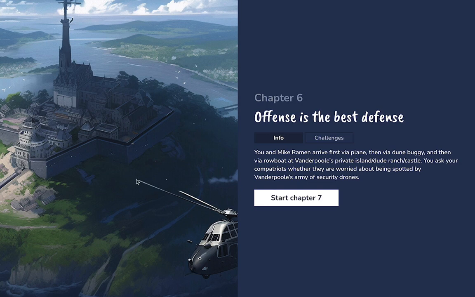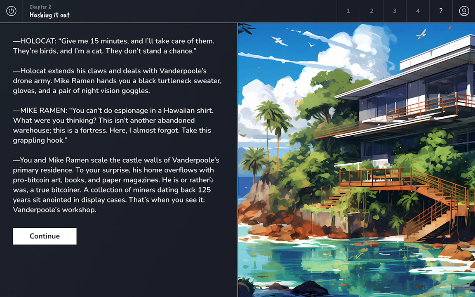So you get the sense that there's a new scene here, and we just need more work to do here. Then we're on the ground. This image, of course, doesn't match the previous one at all, something we need to make more consistent. But Mike Rahman and I, we're now on the ground, and we try to scale the walls and break into this residence. So the previous shot was an aerial shot, and now we're actually on the ground.